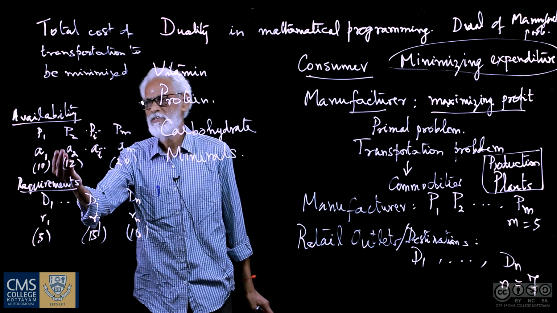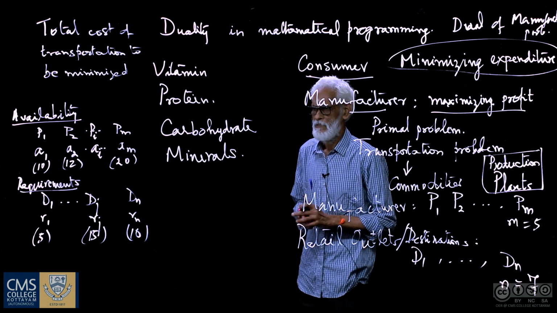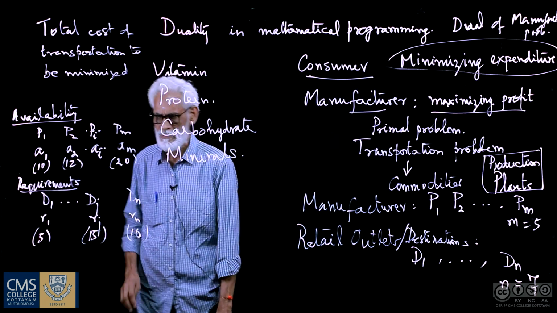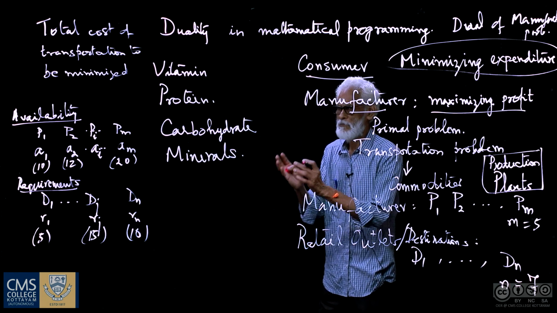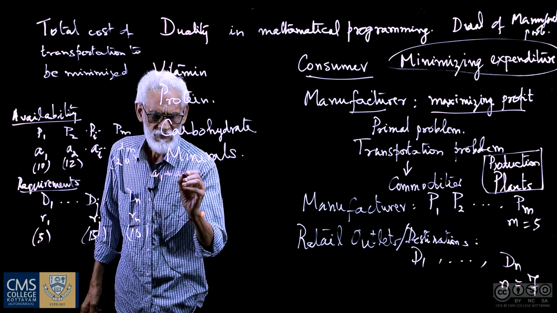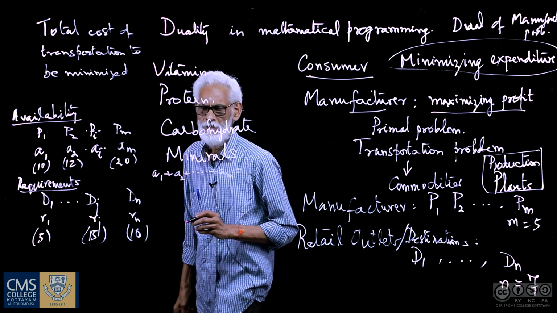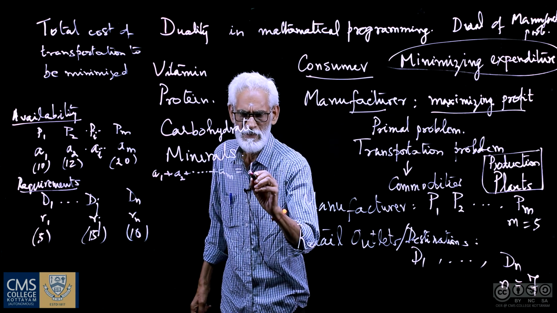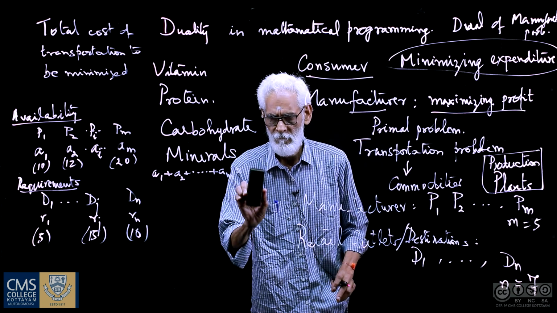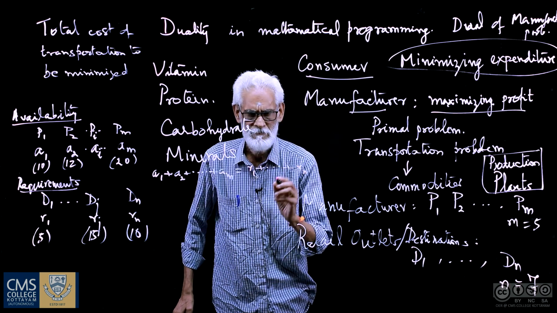Now, suppose what is available is more than what is required, so there is an excess availability. If what is required exceeds what is available, then there is a shortage. We will assume the problem to be balanced in the sense that the sum total of the availabilities equals the sum total of the requirements, R1 plus so on, Rn.